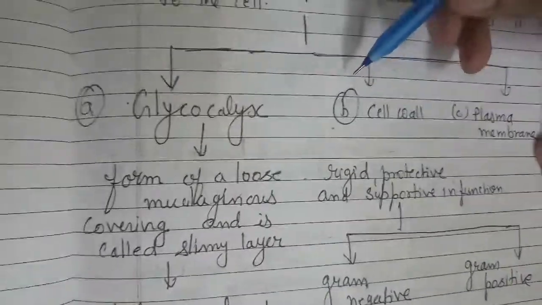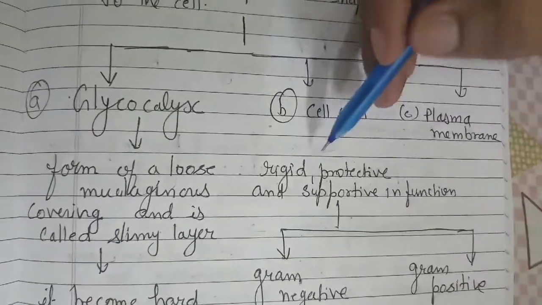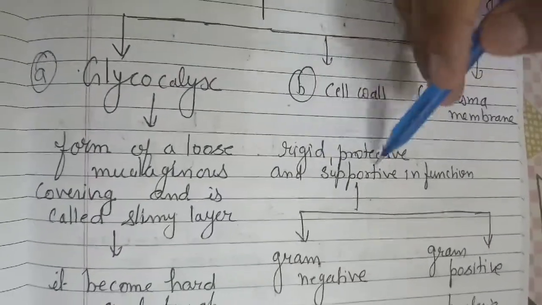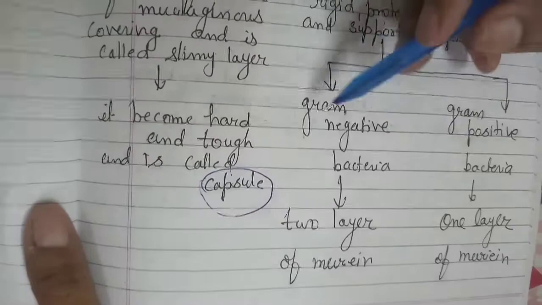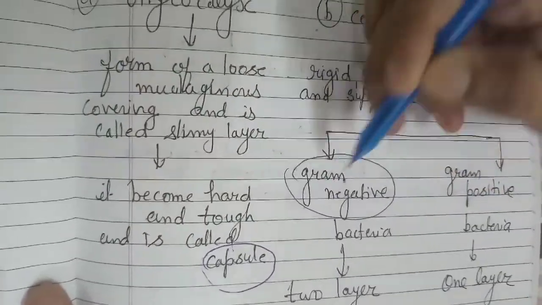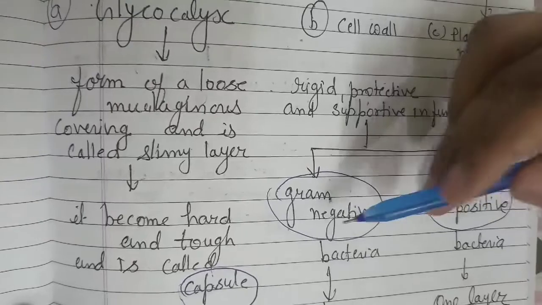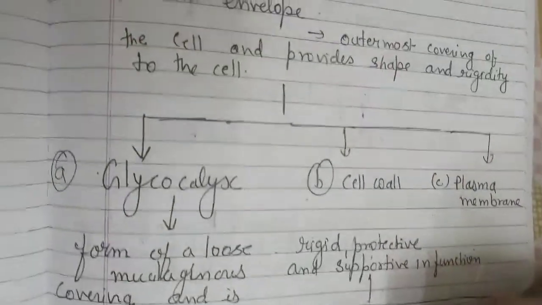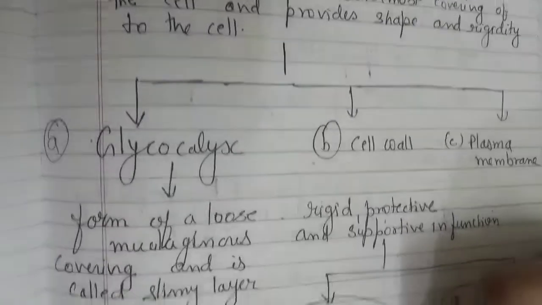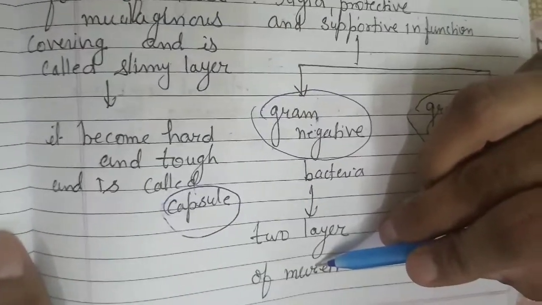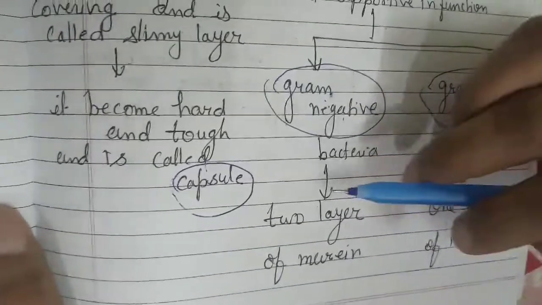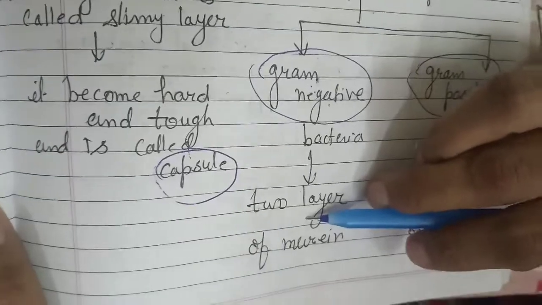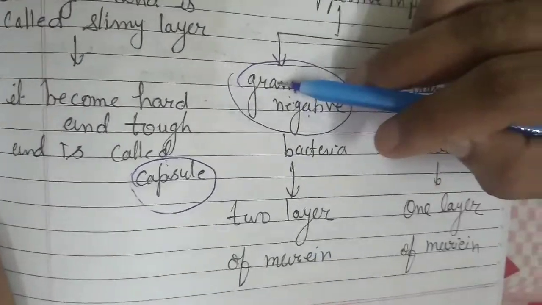Then the second part of the cell envelope is the cell wall. Okay, this is rigid, protective and supportive in function. According to staining, bacteria are of two types, gram negative and gram positive. Negative in the sense they have two layers, got it? Two layers of murein. So gram negative has two layers of murein. That's why the chemical stain does not give the positive result.